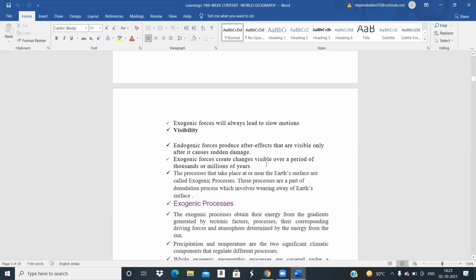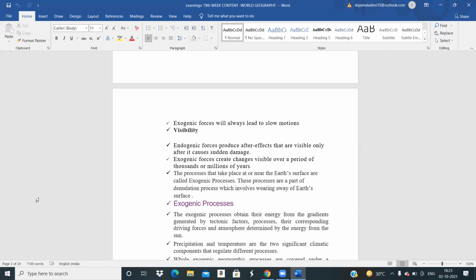So the processes that take place at or near the Earth's surface are called exogenic processes. The processes are a part of the denudation process, which involves wearing away of the Earth's surface. I think this also I have explained, what is denudation and weathering. Denudation and weathering is the physical phenomena or the physical properties. Can anyone tell me what is denudation and weathering? This also I think comes in 8th and 9th classes in geography. Any idea, children? Denudation and weathering?